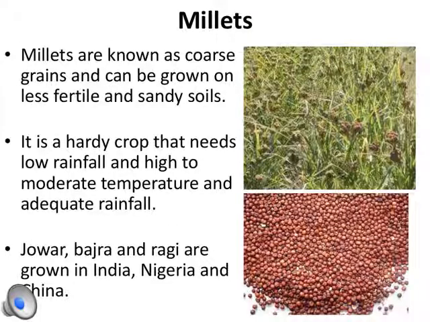The next major crop is millets. Millets are known as coarse grain. They grow well on soil of relatively low fertility or sandy soil. They require low to adequate rainfall and temperature ranging from high to moderate. In India, jowar, bajra, and ragi are grown. Other major producers of millets in the world are China, Niger, and Nigeria.